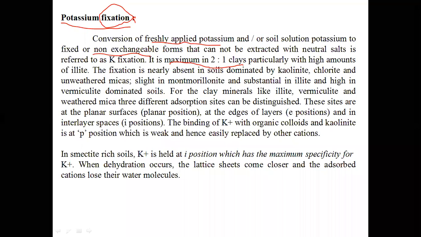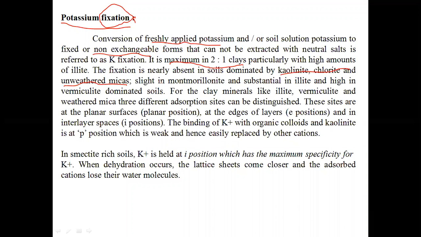This K fixation is almost absent in case of kaolinite, chlorite, and unweathered micas. The highest K fixation will be seen in vermiculite, substantial in case of illite, and slight in case of montmorillonite. This ammonium fixation and K fixation are highest in case of vermiculite.